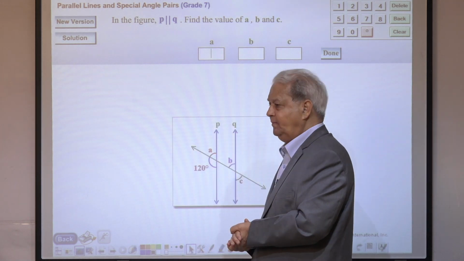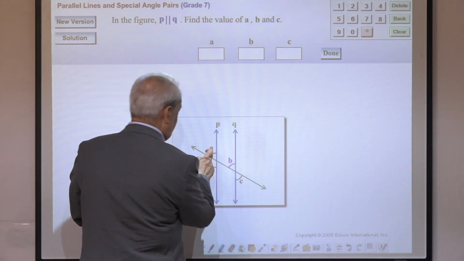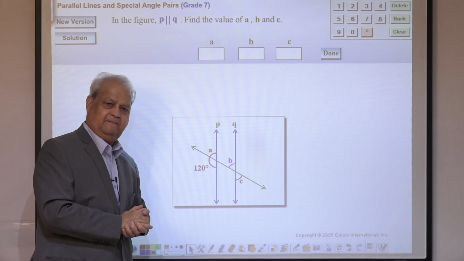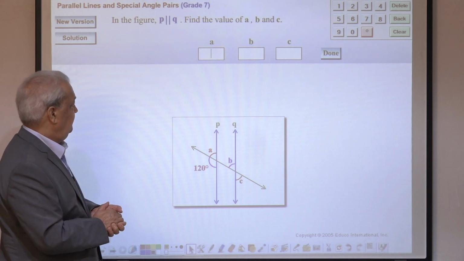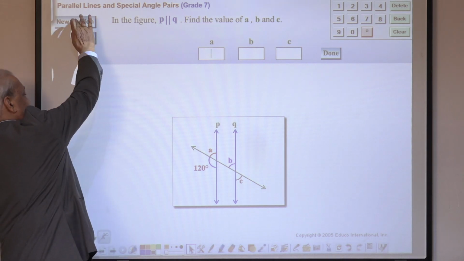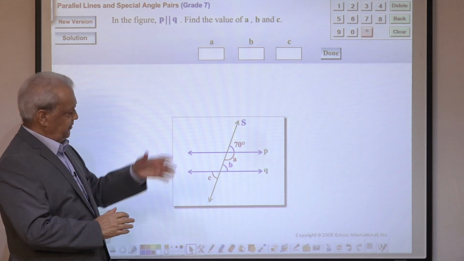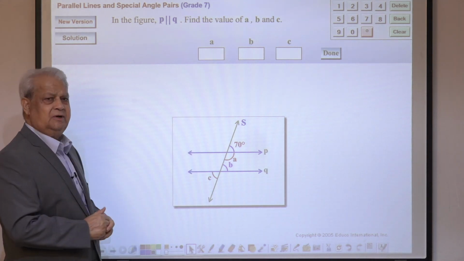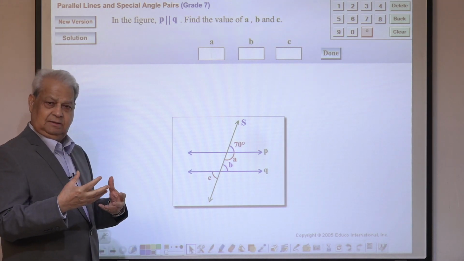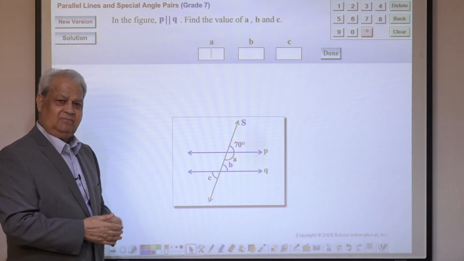Say, for example, you have two parallel lines and a transversal, and you are asked to find the values of A, B, C using a pair of angles property. Now, look at the screen. You have new version, keep on new version. You have so many versions of each and every question. Explain one version in the class, click on new version, let the class do it. Either you explain using your own knowledge, or click on solution and explain step by step, just like tutorials.